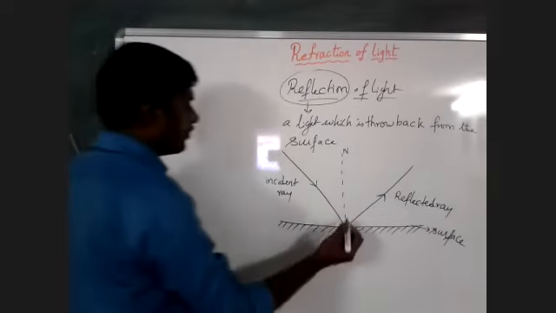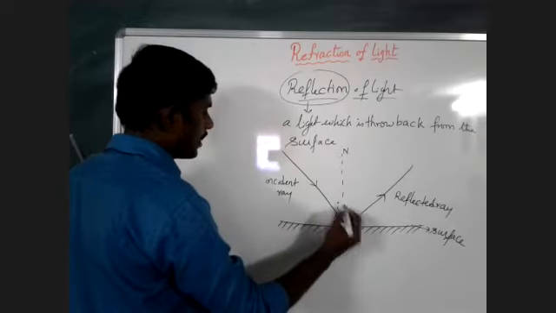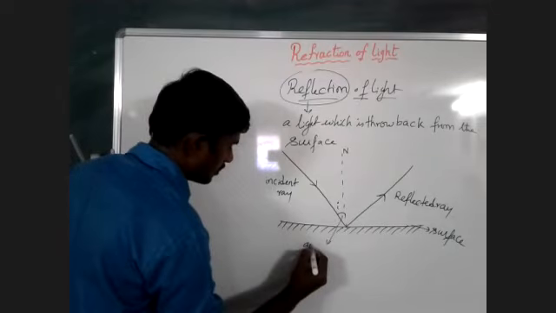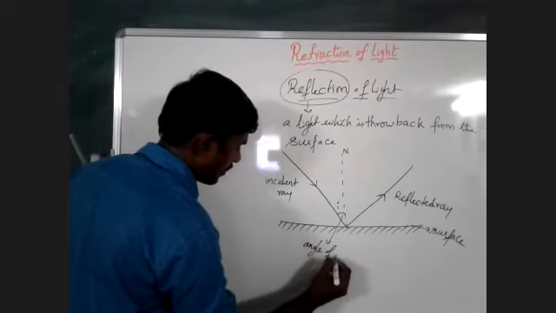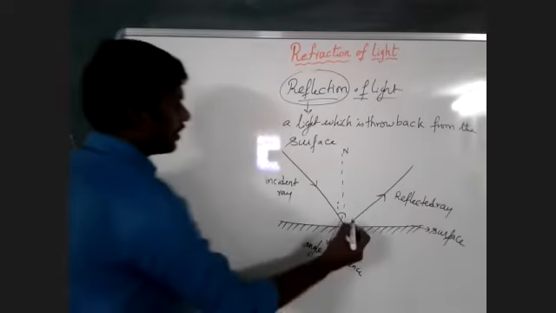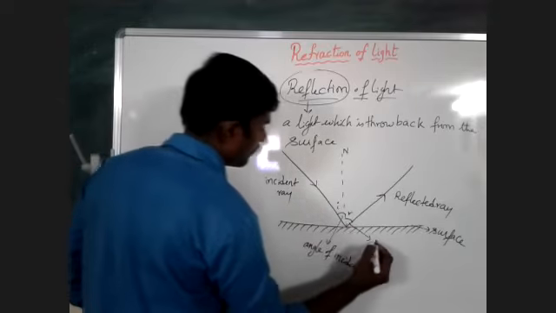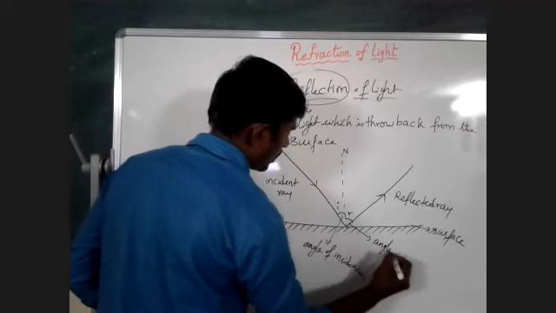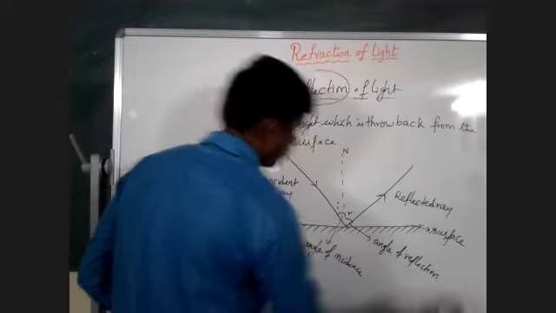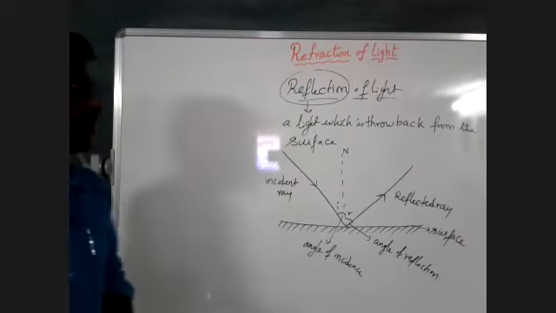The angle between the normal and the incident ray is called the angle of incidence. The angle between the normal and the reflected ray is called the angle of reflection. These are the basics of reflection of light.